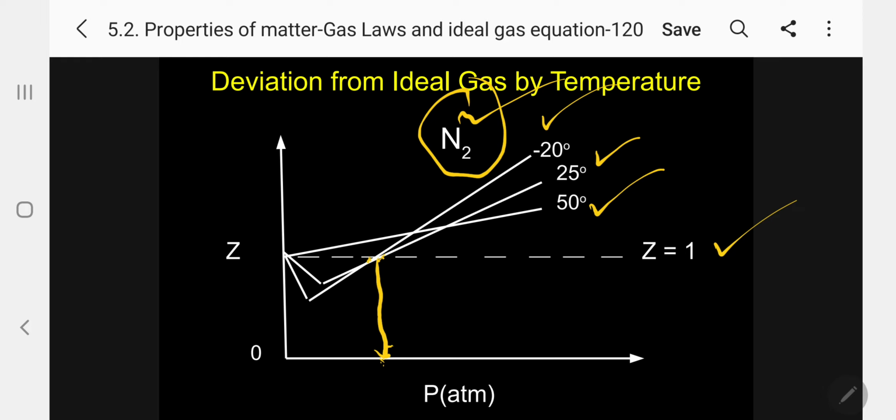Kindly follow. So the final conclusion is 50 degree is always real. There is no ideal. Whereas at 25 degree and minus 20, nitrogen gas at a particular pressure behaves as ideal. But below that particular pressure, at lower pressure, they behave again as a real gas. Kindly follow.